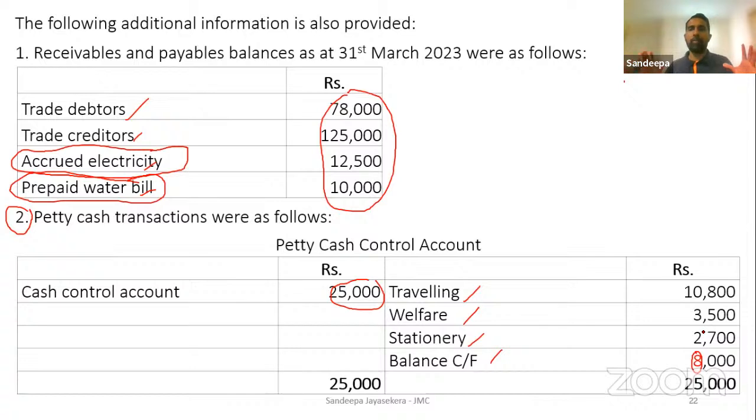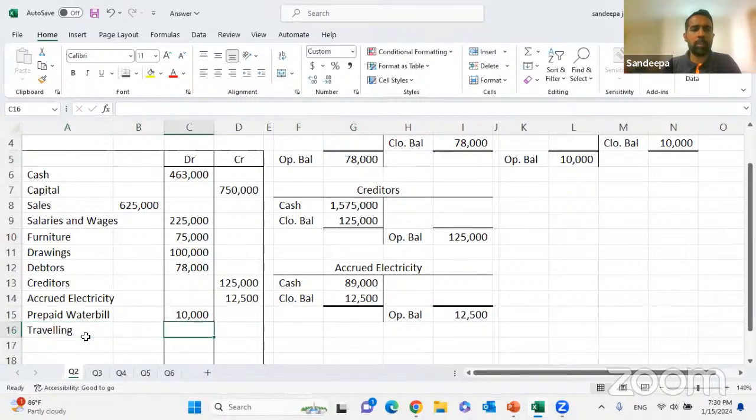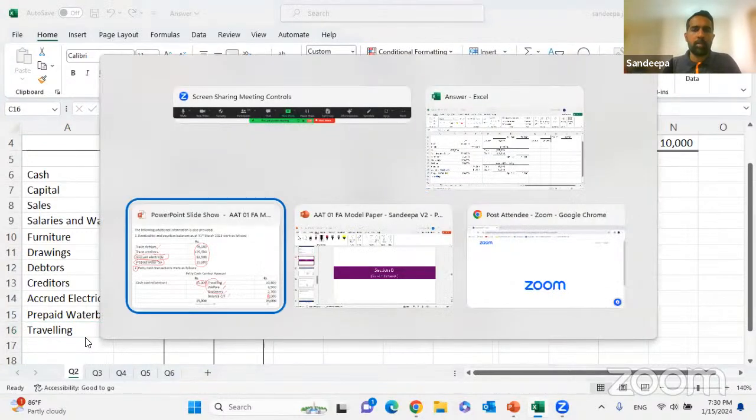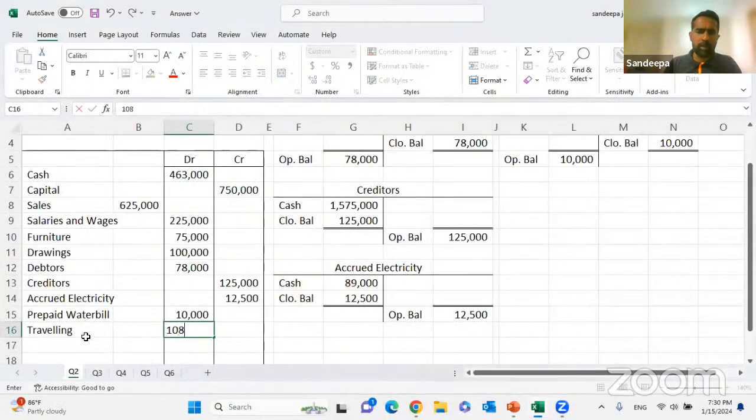So what is the double entry? When you are spending from the petty cash, the balance will come down: credited to petty cash, debited to traveling expense. Credited to petty cash, debited to welfare expense. Credited to petty cash, debited to stationery. So let's put these three expense entries. Right? Okay. So I'm going to put the expense entries. The traveling expense will be debited, 10,800.